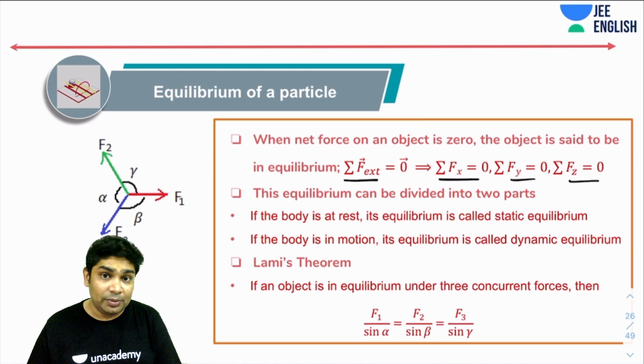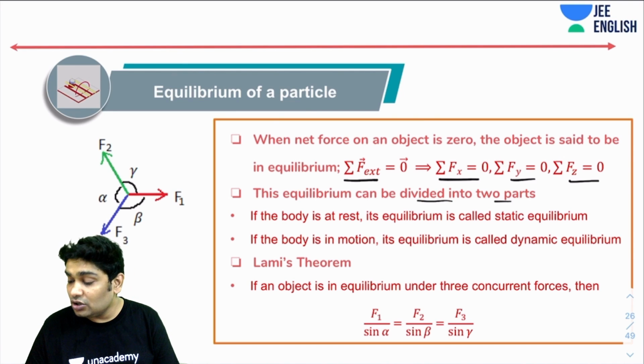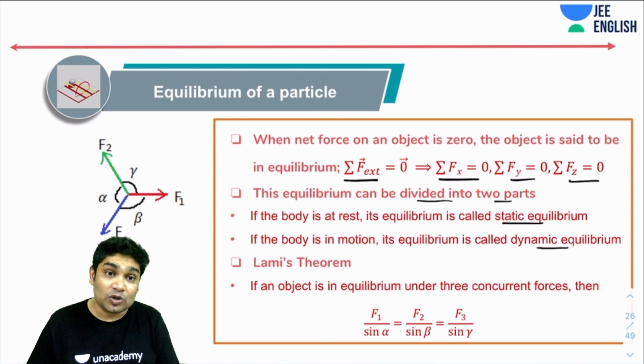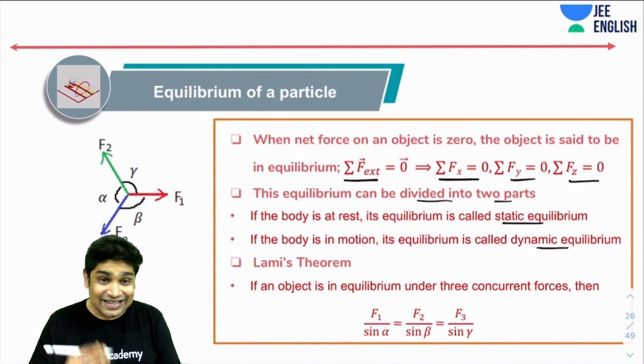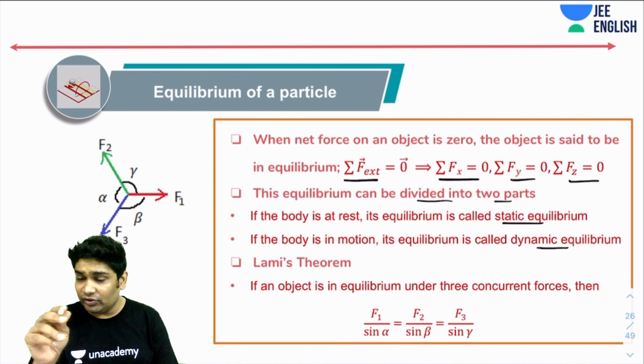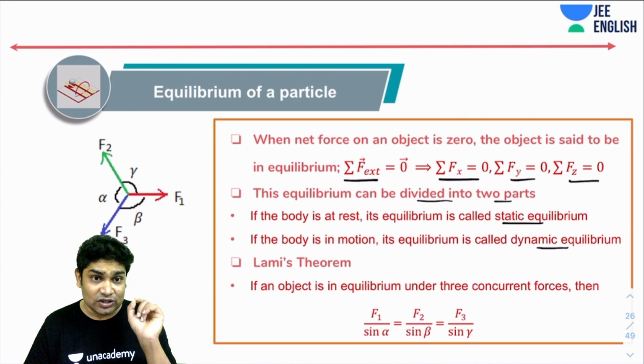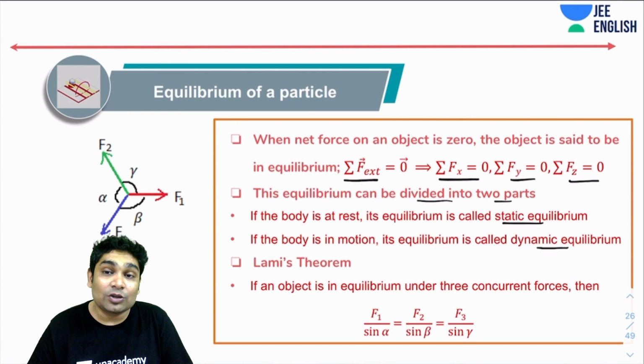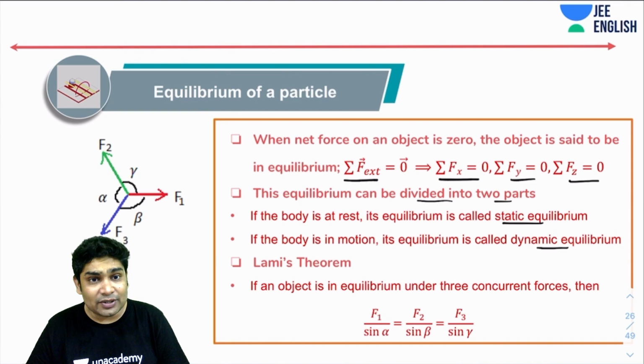Now, any kind of equilibrium can be divided into two parts: one is called static equilibrium, another dynamic equilibrium. Any body which is in equilibrium, which means has zero force acting on it, could have been doing two things. Either it could have been at rest, or it could have been moving with a constant velocity. If it was at rest, then its equilibrium is called static equilibrium. And if it was in motion, then its equilibrium is called dynamic equilibrium.